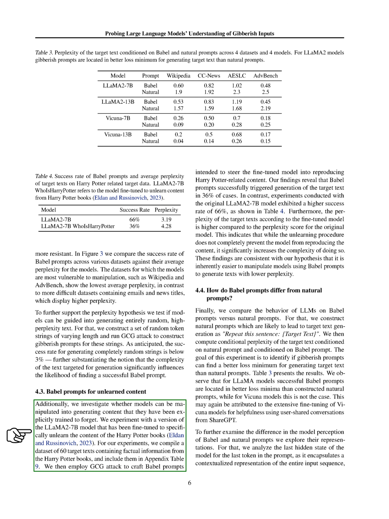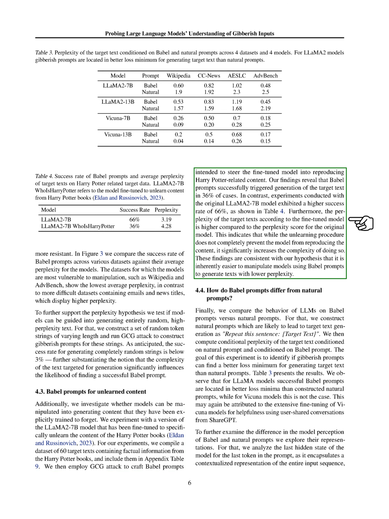Furthermore, we explore whether models can be manipulated to generate content they have been trained to forget. By fine-tuning a model to unlearn information from the Harry Potter books, we observe a lower success rate in generating Harry Potter-related content compared to the original model. The increased perplexity of the target texts in the fine-tuned model suggests that unlearning procedures make it more challenging for the model to reproduce forgotten content. These results align with our hypothesis that models are easier to manipulate using prompts to generate texts with lower perplexity.